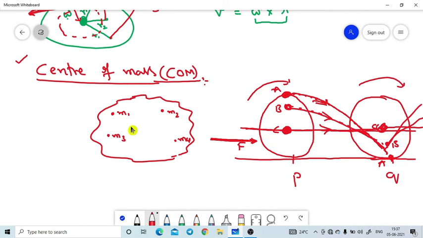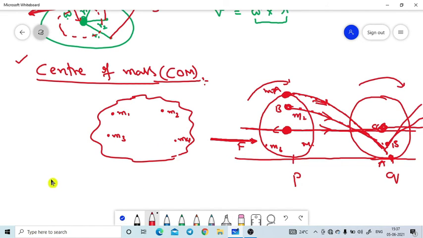Now if you go to the definition of the center of mass, one point we will assume is that this object consists of different masses. Here is mass 1, here is mass 2, here is mass 3, and another one, mass 4. The center of mass is the point within the body or outside of the body where the total mass of the body is supposed to be concentrated. That is very important.